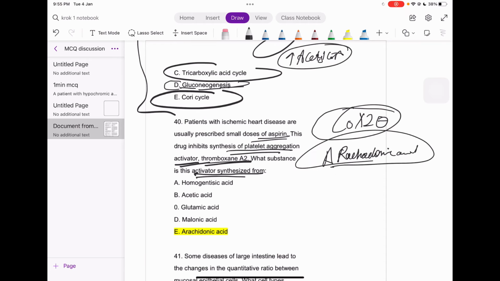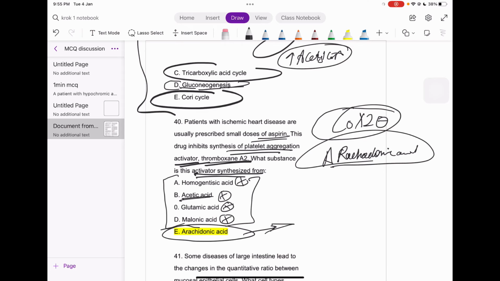Right? So that is the parent of all these things, so that must be the answer. Homogentisic acid, again it's biochemistry; it can be elevated due to vitamin B12 deficiency, right? Acetic acid, no. Why should acetic acid itself make any sense out here? Glutamic acid, no, it must be present in some other biochemical processes. Malonic acid, again guys, this itself doesn't even feel right. So only and only one option is right; these are not even near the options.